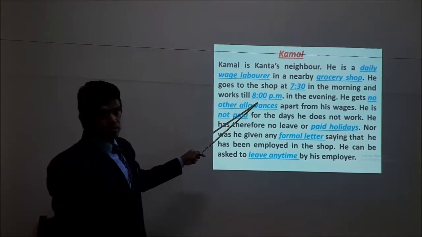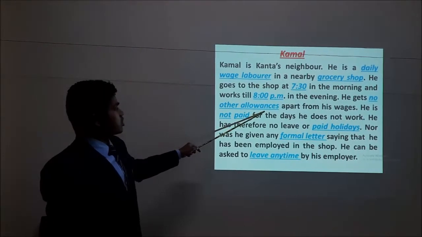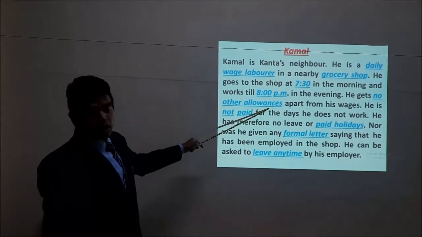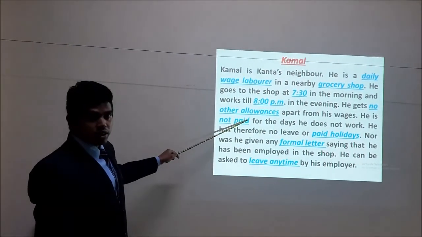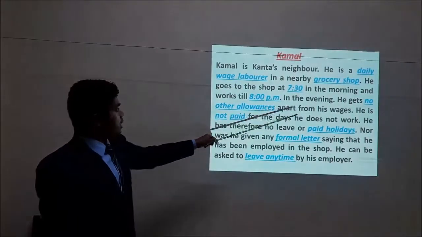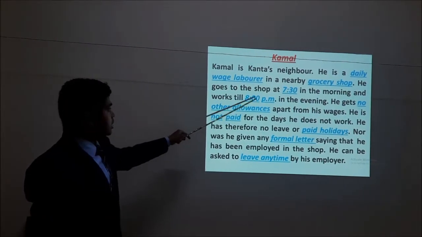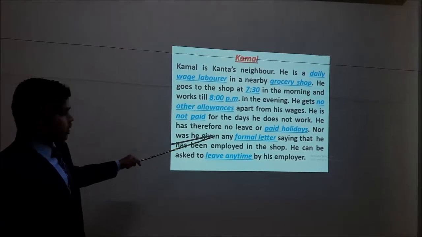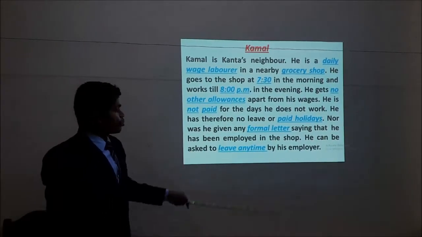8:30 p.m. See? Then he gets no other allowances. Suppose he undergoes any health issues and any difficulties, problems. So for that he will not get any other allowances other than his wage. Then he is not paid for the days he does not work.